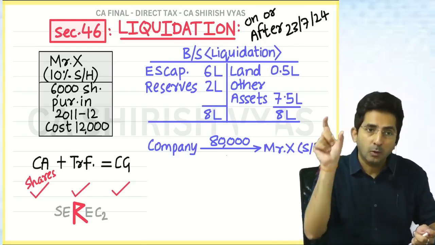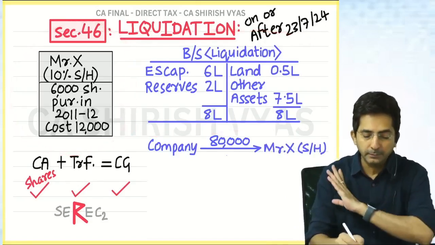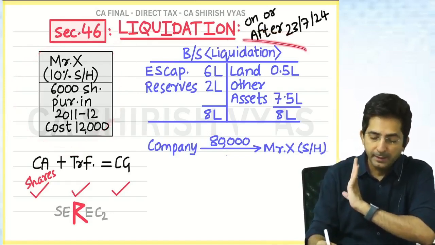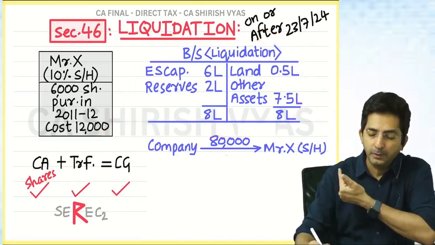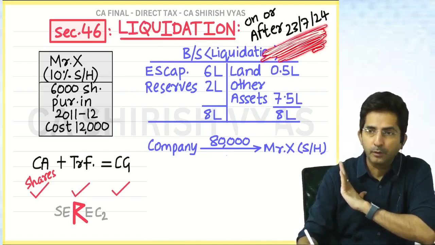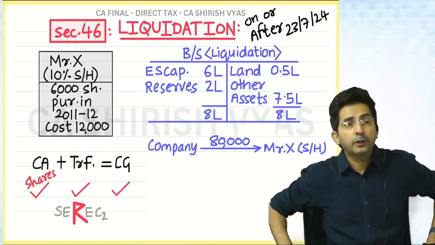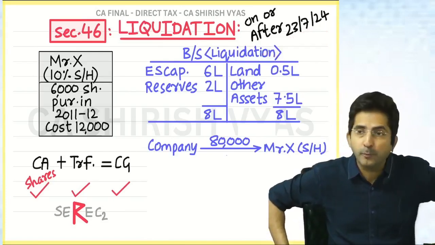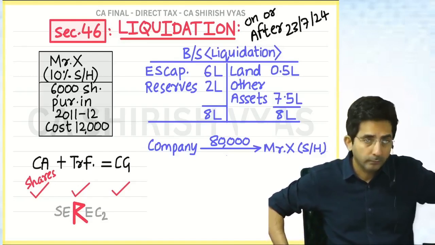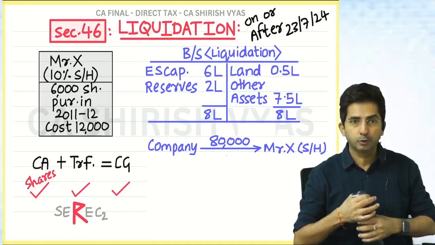Now, how will the shareholder be charged? Calculate capital gain with this data. Assume there is a shareholder Mr. X. He has 10% shares of this company and this company is liquidated. Assume liquidation has been done after 23rd July 24. So do some working and find out the capital gain. You know the format of capital gain: full value of consideration, transfer expense, cost of acquisition, cost of improvement, all that. Liquidation is after 23rd July. Keep that in mind.